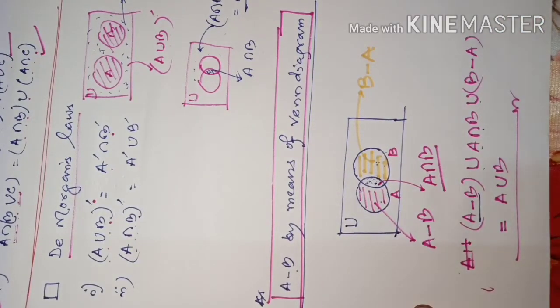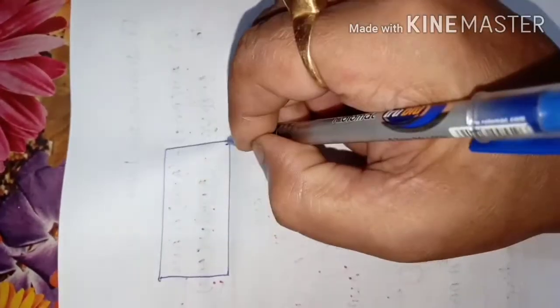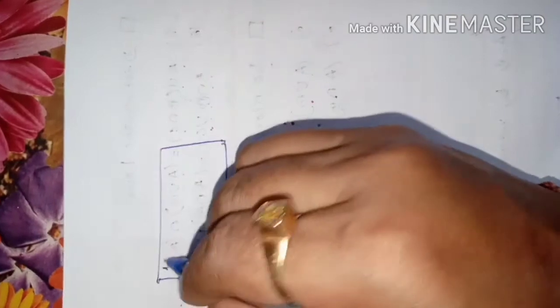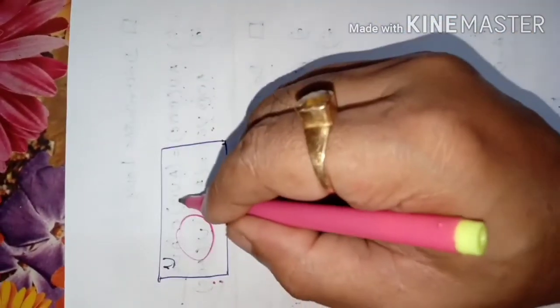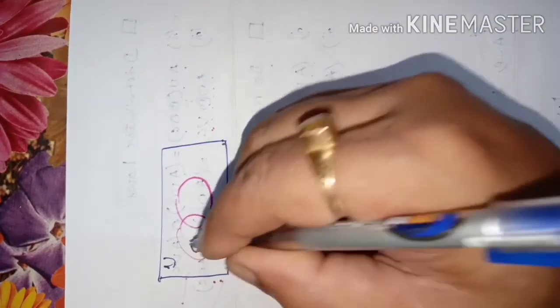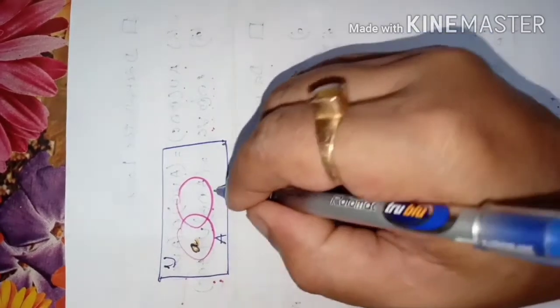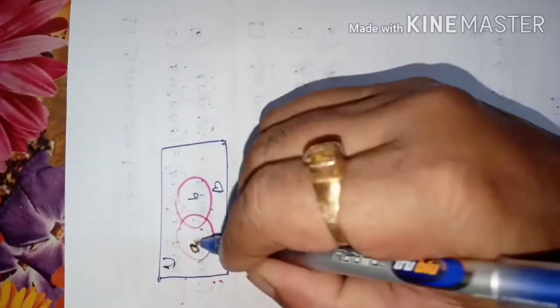Okay, now students, one more thing to understand. Suppose this is U. Here, suppose this is A and this is B. Suppose the number of elements here is A. This is set A, this is set B, this is the intersection of A and B. Here the number of elements is, suppose, B. Here the number of elements is, suppose, C.